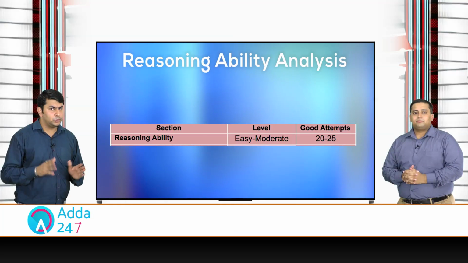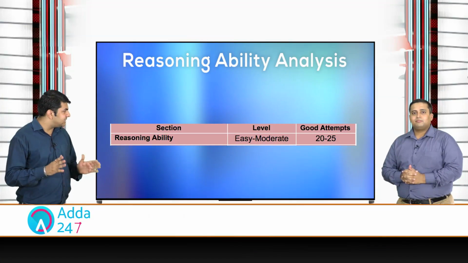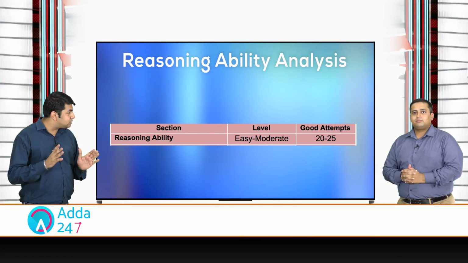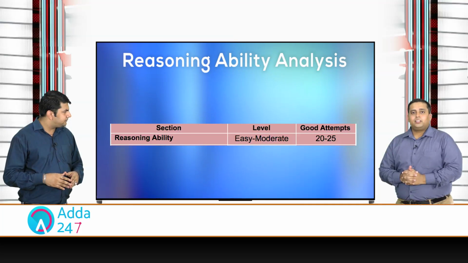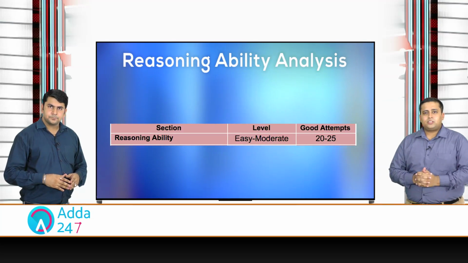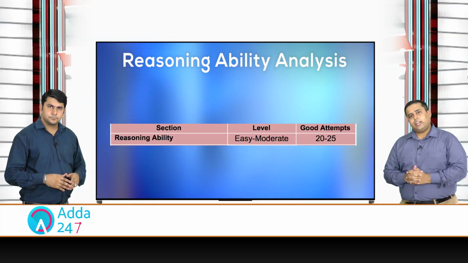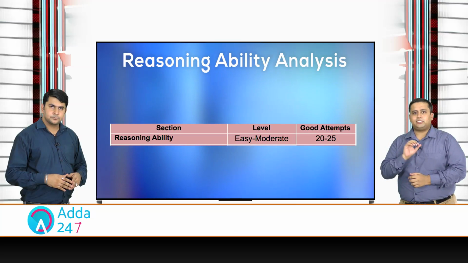So the student is saying that the section was tough and you are saying the attempt should be 20 to 25? As we can see, there were 5 puzzles, so 2 were doable. So it is approximately a safer side.